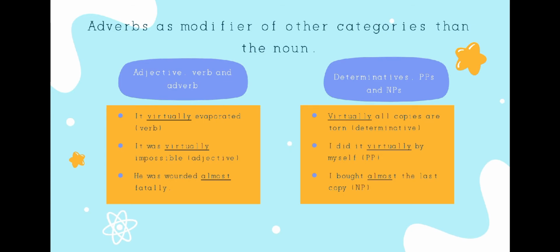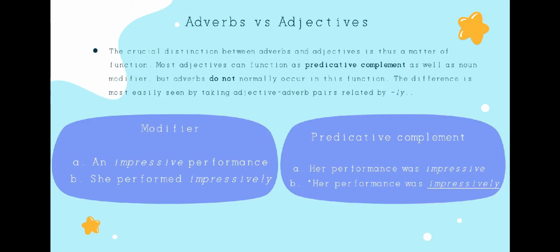I'm sorry. And now we talk about adverbs versus adjectives. The crucial distinction between adverbs and adjectives is a matter of function. Most adjectives can function as predicative complement as well as noun modifier, but adverbs don't normally occur in this function.